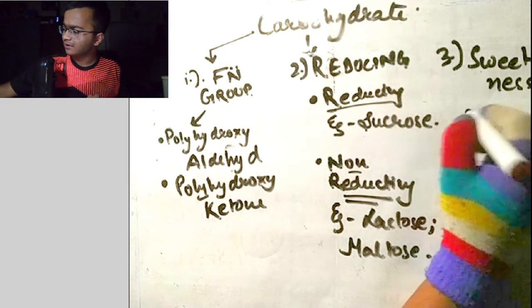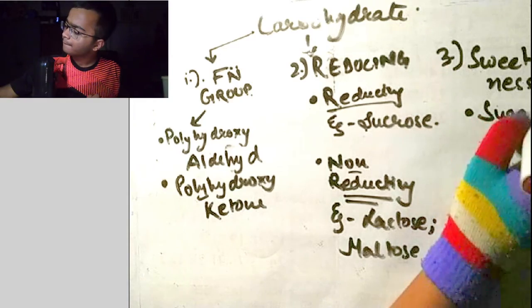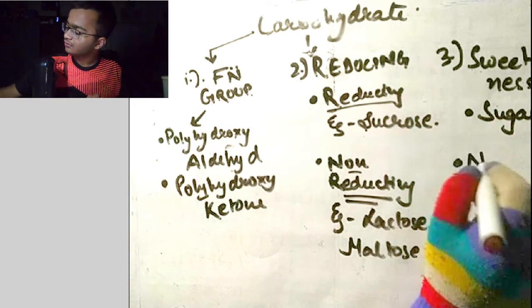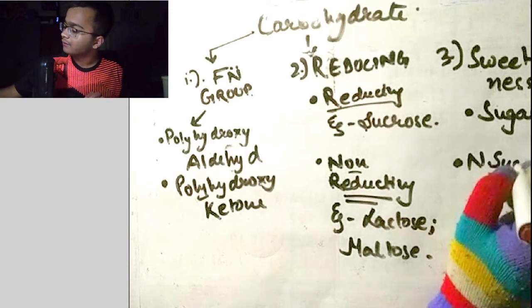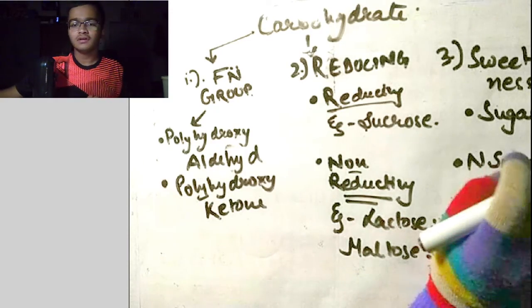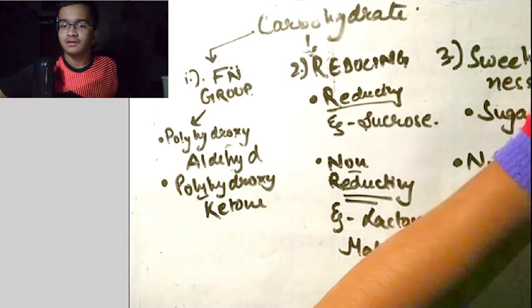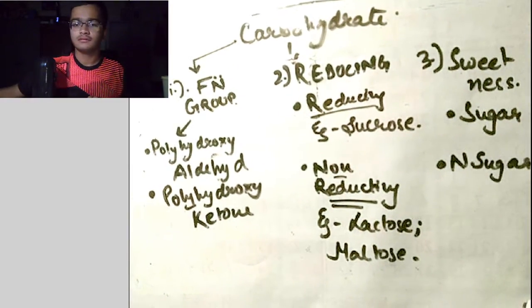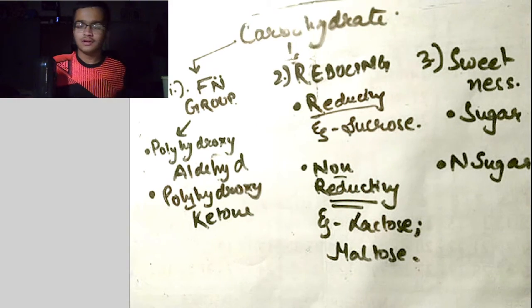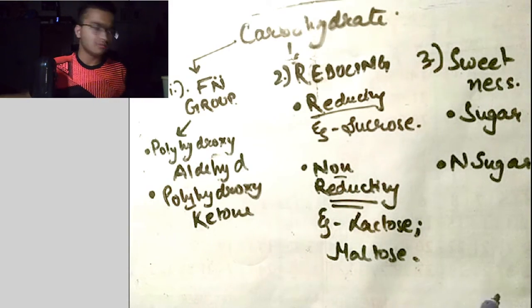So under sweetness we have sugar, and another one is non-sugar. I'm writing non as N, and here's sugar. I have a space problem to accommodate. I hope I am not visible, right? Okay. So under sweetness we have sugar and non-sugar.